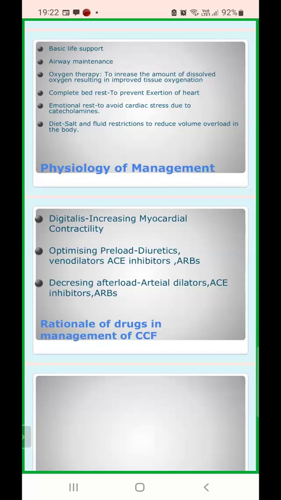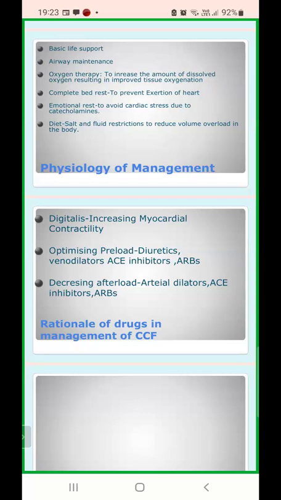Now, side effects. ACE inhibitors will produce dry cough because of the increase in the level of bradykinin. They will cause angioedema, hyperkalemia and hypotension, and are contraindicated in pregnancy and bilateral renal artery stenosis. But with ARBs, there is no cough and no bradykinin-related angioedema, and hyperkalemia would be seen as a side effect of ARBs. So you have to go for the management of hyperkalemia as well.